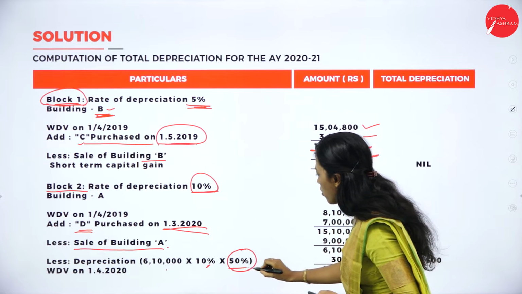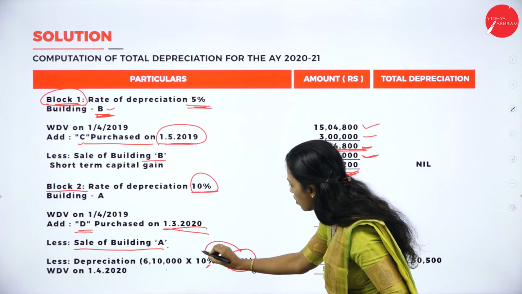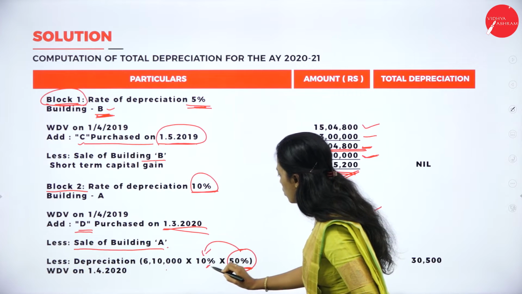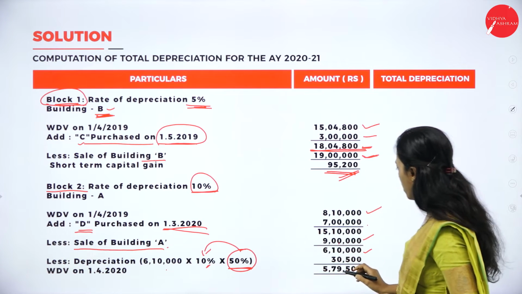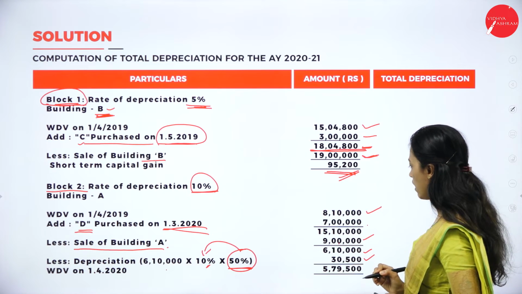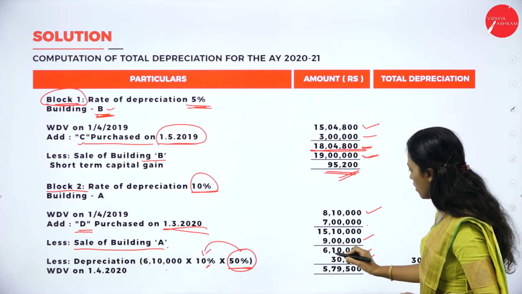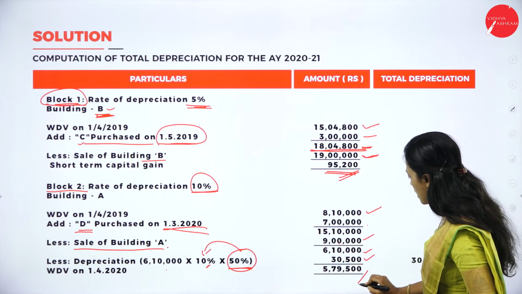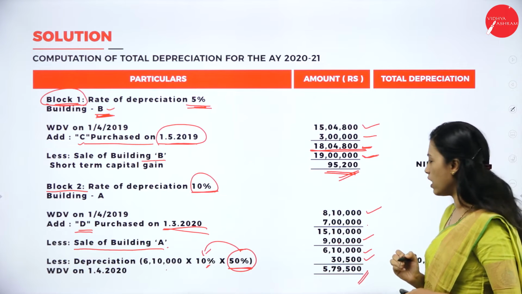So we can claim only 50% on this. So 6 lakh 10,000 into 10% into 50% is 30,500. Now we should deduct from 6 lakh 10,000, we'll get 5 lakh 79,500.